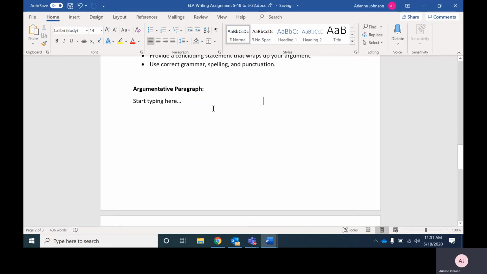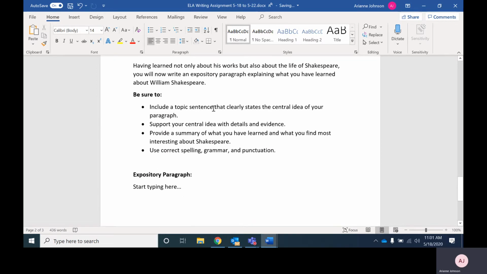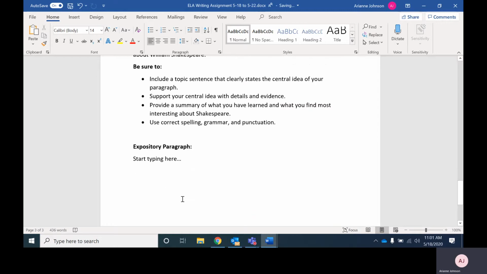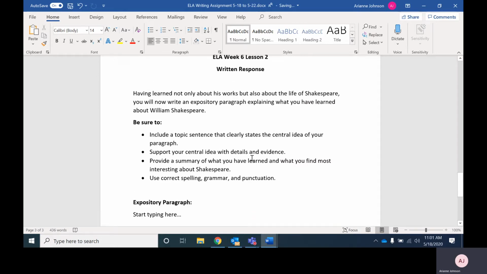So your argumentative paragraph will be here. Scroll, scroll, scroll. You won't want to submit this assignment until you've typed your expository or explanatory paragraph down below. So make sure that you complete the 2 paragraphs before you click turn in on Teams so that you guys get full credit.